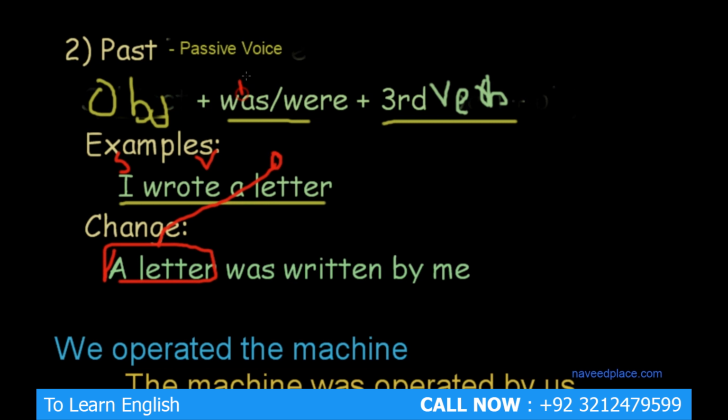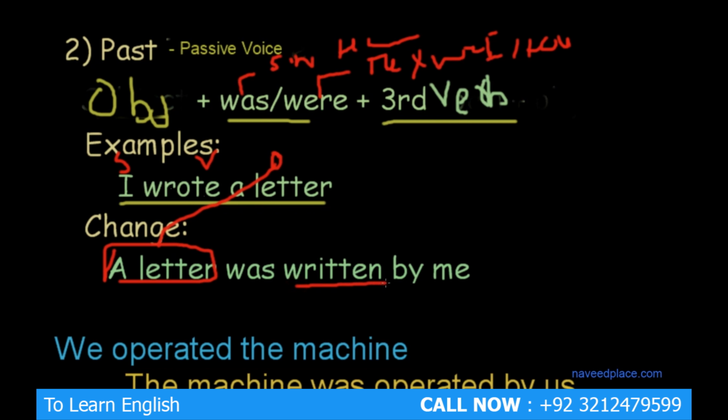If the subject is singular, for example a singular noun, or for example we say he, she, it, any singular, then we use was. And if the subject is plural, for example we say they, we, or I and you, they're different. So if our subject is plural, we use were. Here our subject is singular, so was, getting me? And then what do we have to use? Verb third form. Here we have verb second form, so we will change this verb second form into verb third form. So the verb third form is written.